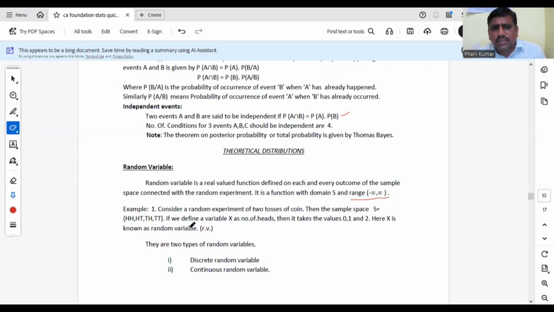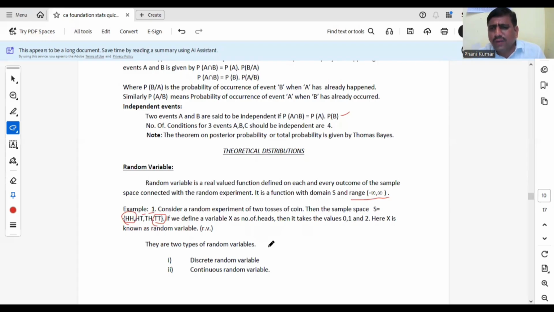Here there is an example again. Consider a random experiment of two tosses of a coin, S equal to sample space. If we define a variable X as the number of heads, how many heads? In the TT case, it means 0 heads. In TH, only one head. And in HT also one head. In the HH case, how many heads is it taking? 2 heads. So 0, 1 and 2. Here X is known as a random variable.